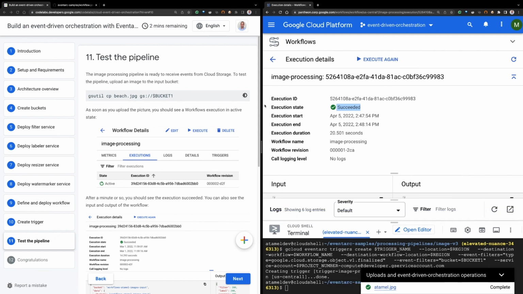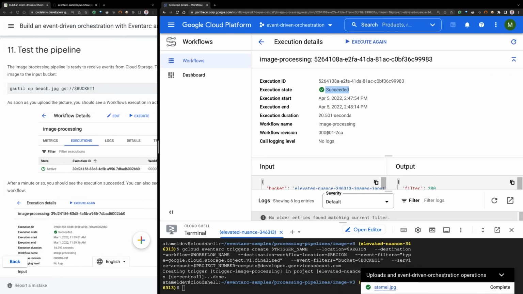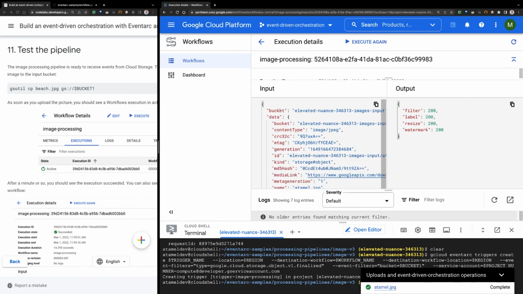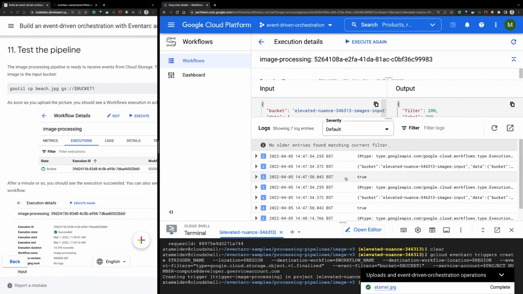If we look at the inputs and the outputs of the execution, you see that this is the input that it received. This is the event that it received from Google Cloud Storage, with the bucket and data and the information about the image. And this is the output that Workflows produced: filter service, label service, resize service, and Watermarker service. They're all returning HTTP 200, meaning they all work fine. So it seems like things are working. And if you look at the logs, we see that the event is being logged, and also whether the image is safe or not is logged.